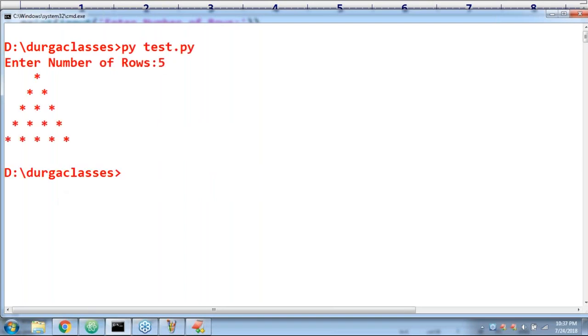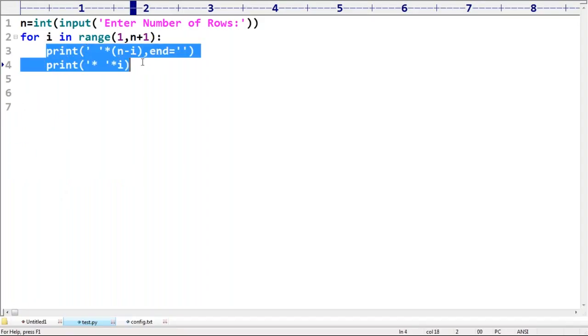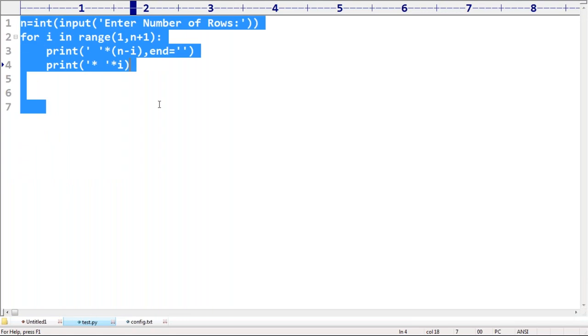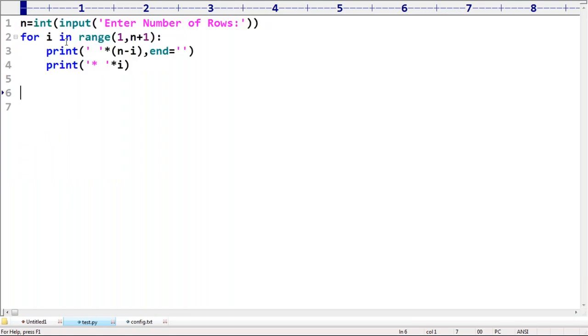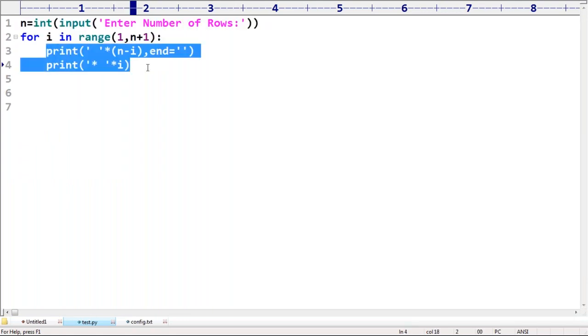Let me take 5. Now you can understand very easily because you are seeing the output. Output is there in front of you. Forget about all this. Now, 1 minute. Let me remove this one.